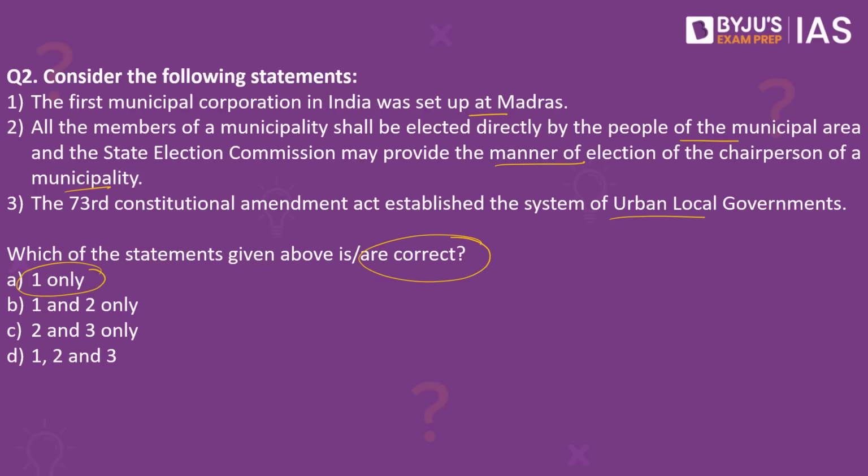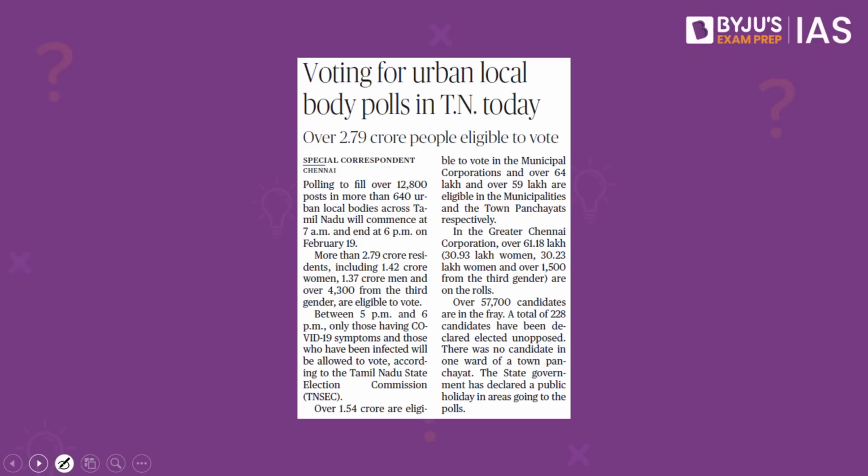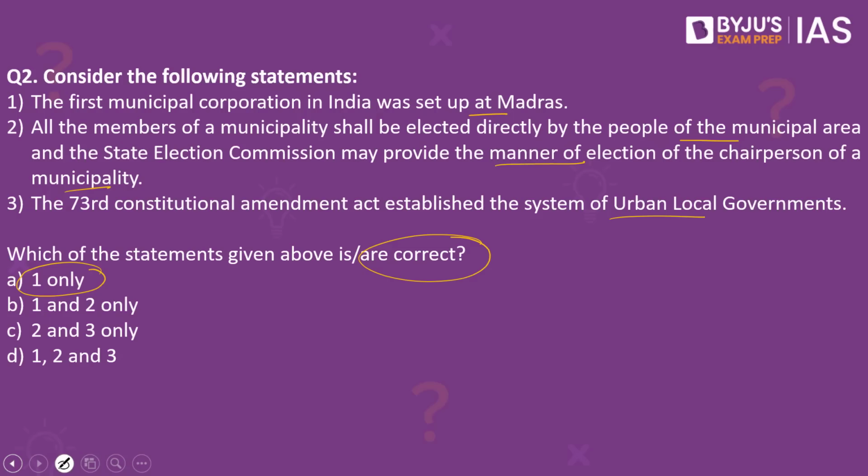Why have we taken this practice question? Because this article in The Hindu makes a reference to the urban local body polls. Let us try and understand what these options are. When we look into the first option, the first municipal corporation in India was set up at Madras. This is a right statement. So the first option is correct.